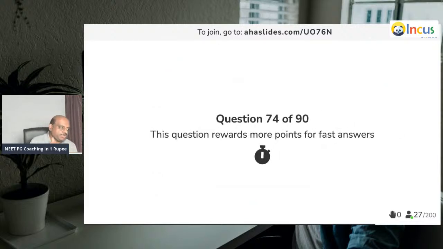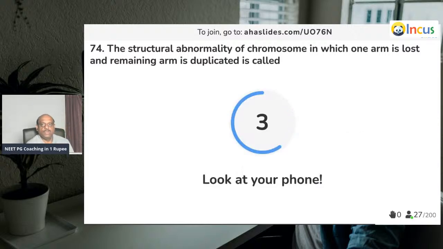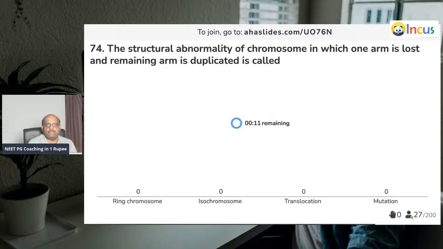Very good. Question number 74. Please punch your answer, doctor. One arm is lost and the remaining arm is duplicated. What is the structural abnormality of the chromosome called as? Come on, punch your answers, doctor.